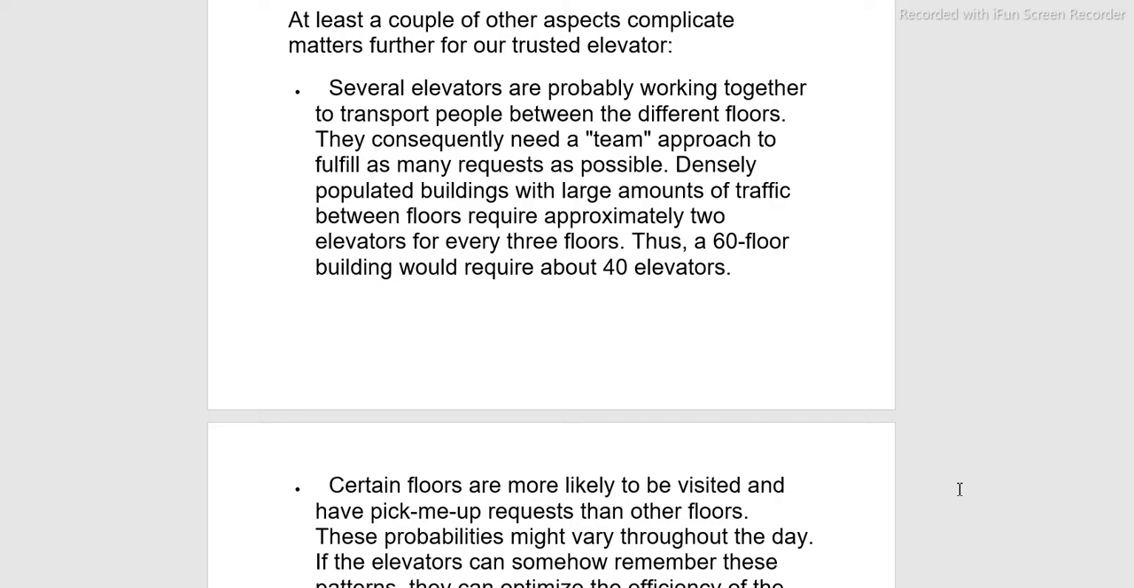Several elevators are probably working together to transport people between different floors. They consequently need a team approach to fulfill as many requests as possible. Densely populated buildings with large amounts of traffic between floors require approximately 2 elevators for every 3 floors. Thus, a 60 floor building would require about 40 elevators.